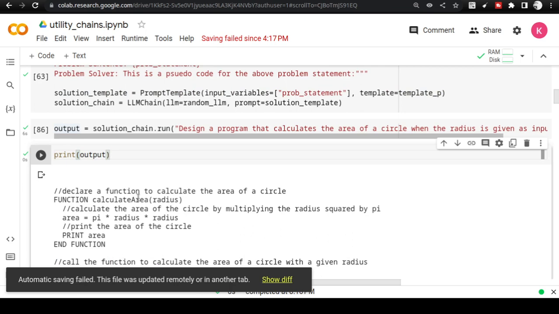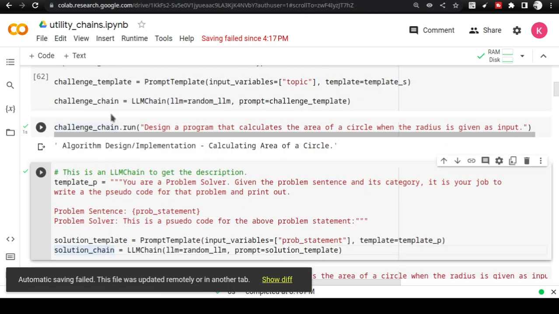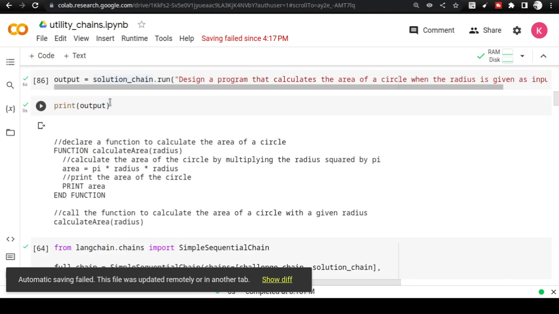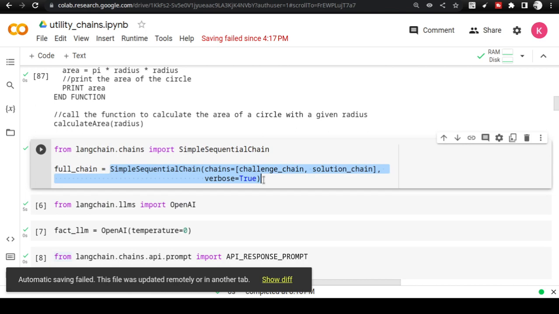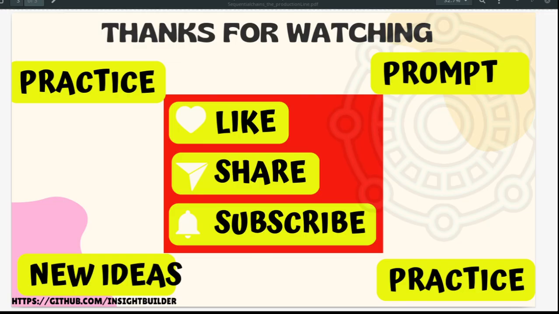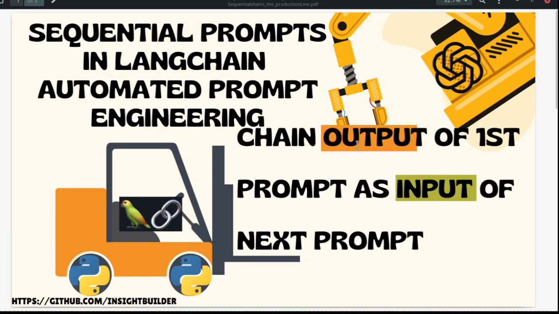Now comes the interesting part. This is one chain, this is solution chain, and this is the challenge chain. Next, we are going to bring them together. This is what I was telling, guys. This is what I was talking about, taking the output of one prompt and giving it as input in the next prompt, okay? You might be wondering, okay, this can be done by any Python program, right? I can take the output and give it to the next as a prompt input. What you are going to see is a little bit different.